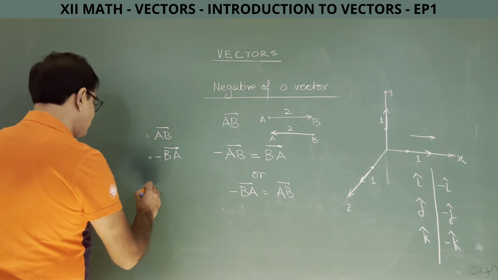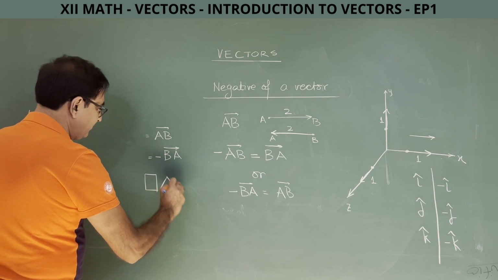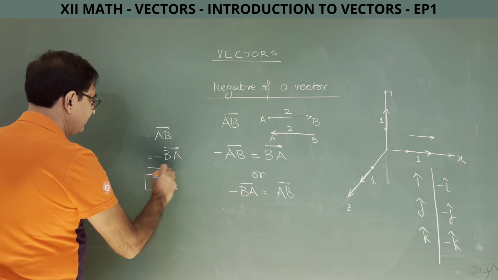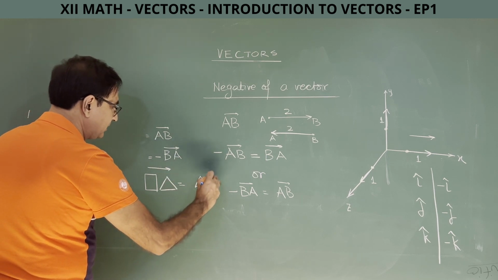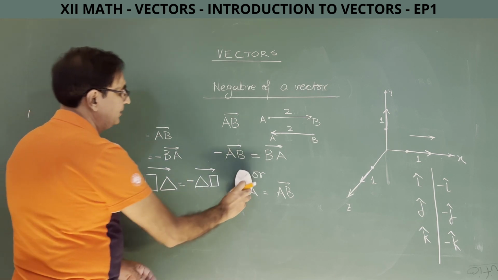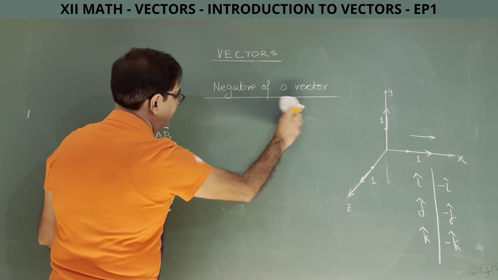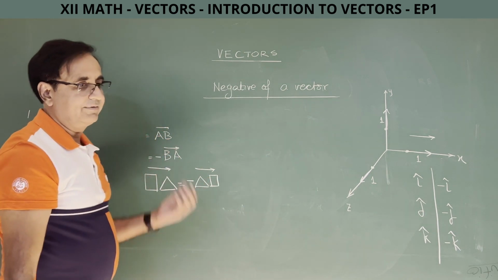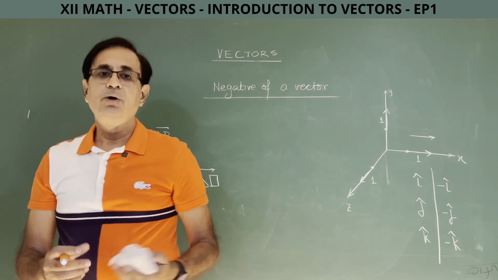So I can make a formula for you. One alphabet I can represent by a box, other alphabet I can represent by a triangle. So if for some reason you want to write the triangle in front and the box at the back, you can do it, but don't forget to put a minus sign. So that finishes the negative of a vector. Negative of a vector is a vector having same magnitude as the given vector but direction will be opposite to that.